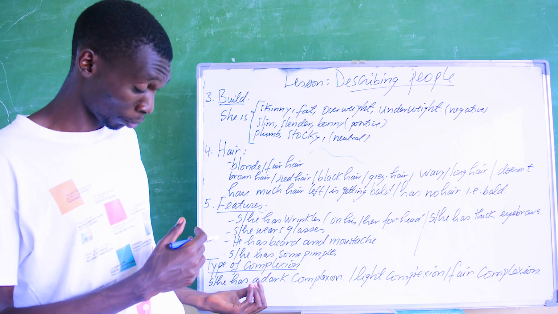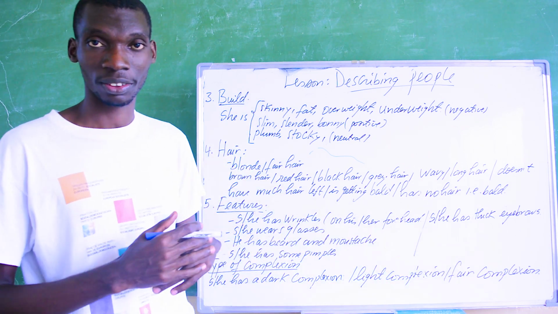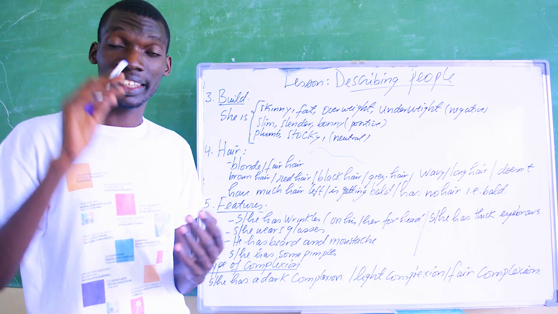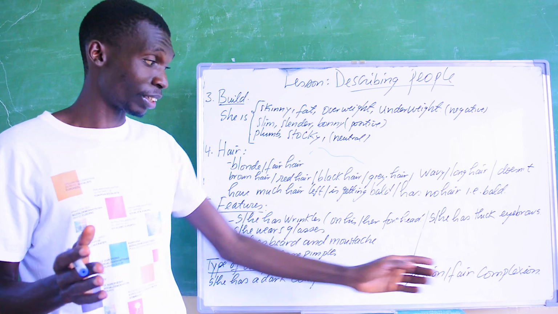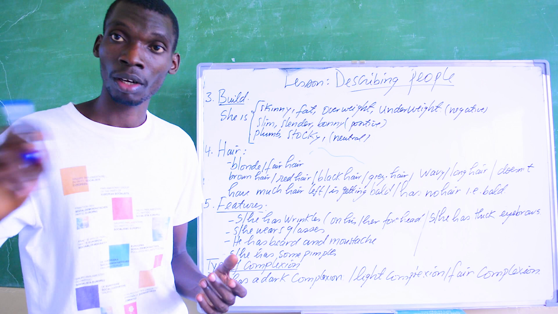She is between dark and white. It's understood. So light complexion is closer to white, dark complexion is black, but fair is in between dark and white.